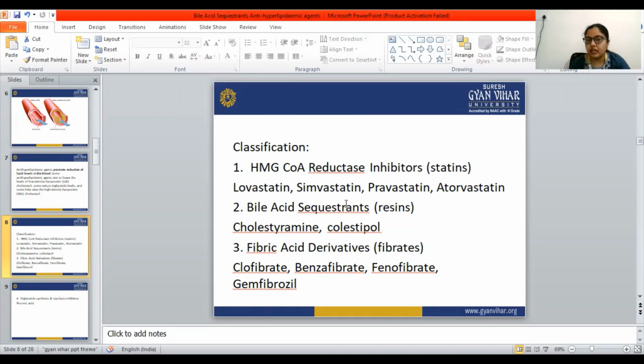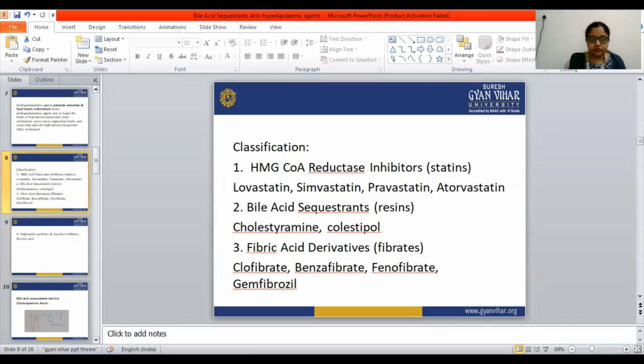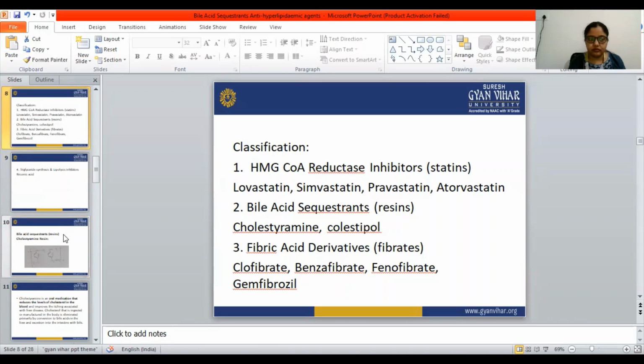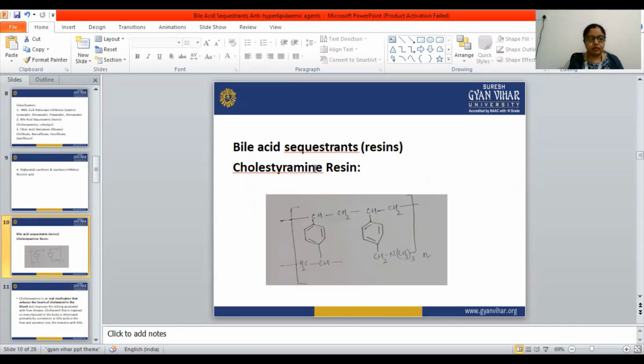The examples are cholestyramine and colestipol. So let's see the bile acid sequestrants.